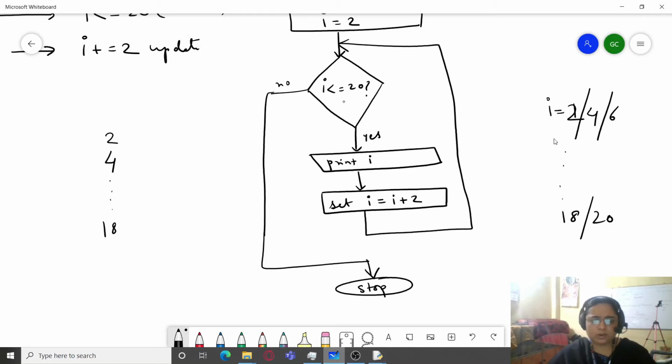Okay, go back. Is it less than equal to 20? Yes, print it. Increment its value again, it becomes 22. Go back. Is 22 less than equal to 20? Answer is no. So here the loop has to exit. So you can see that the final value of I is 22. And the moment it is no, the program will come to stop.